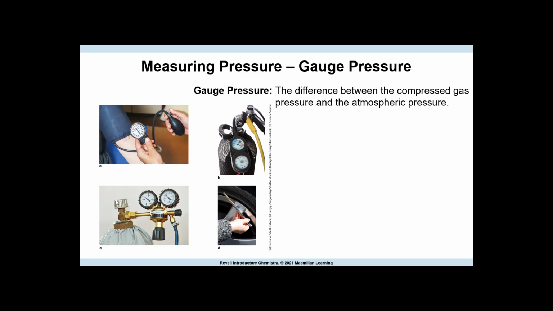For example, if the gauge on an air compressor reads 0, it doesn't mean there is a vacuum, meaning no air inside the cylinder. It means that the air pressure inside the cylinder is equal to the air outside. For the problems in this chapter, you can assume that the pressures given are absolute pressures, not gauge pressures.